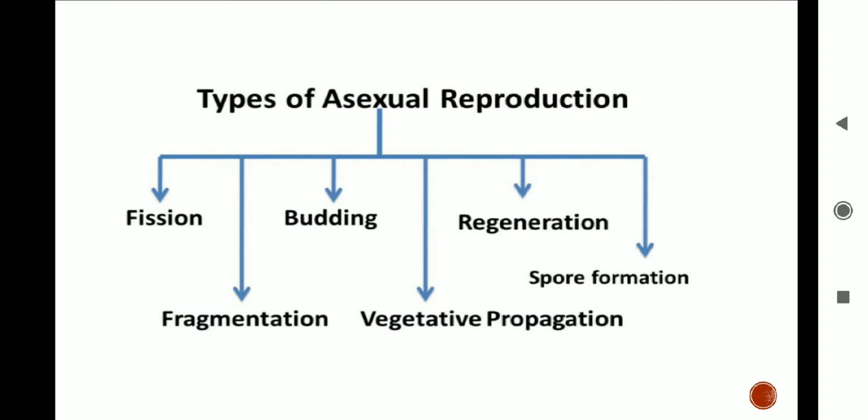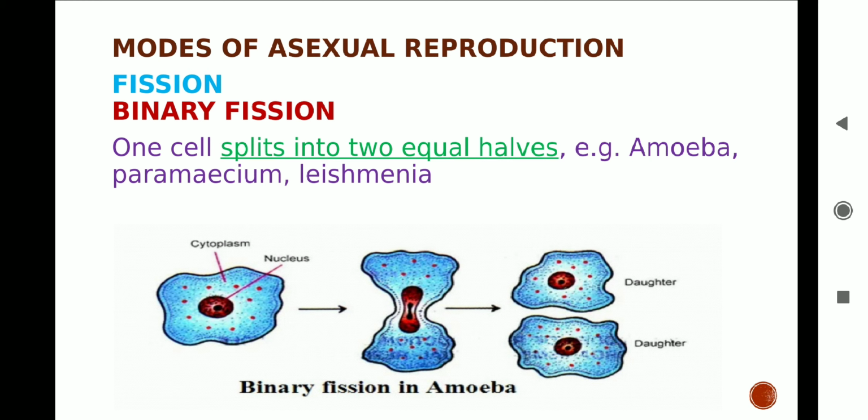Students, look into the chart showing various modes of asexual reproduction. You can see there are 6 different methods of asexual reproduction. We are going to study each method in detail. The first asexual method is fission. In fission, the parent cell splits into two or more equal parts. You can commonly find this method in unicellular organisms like amoeba, yeast or bacteria.